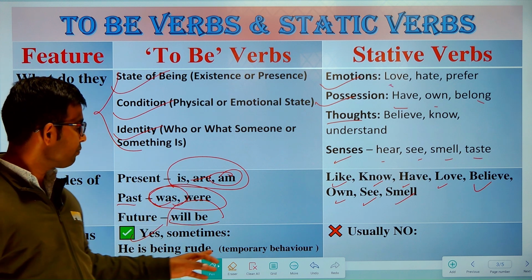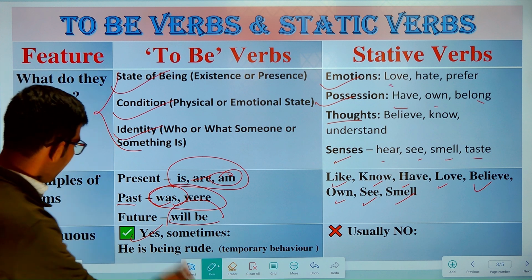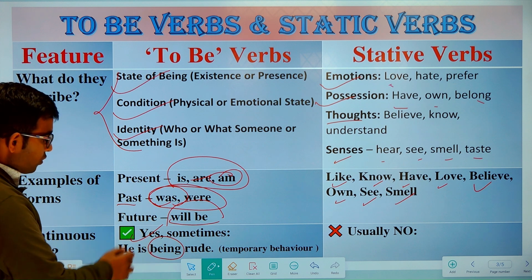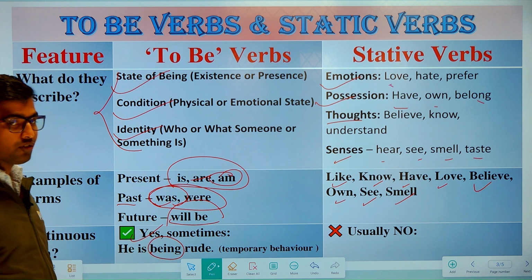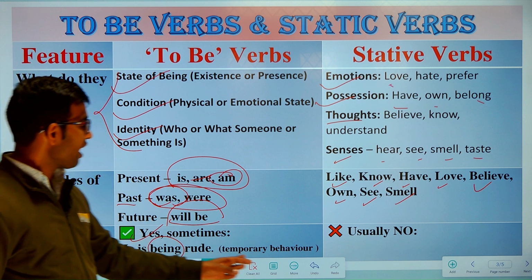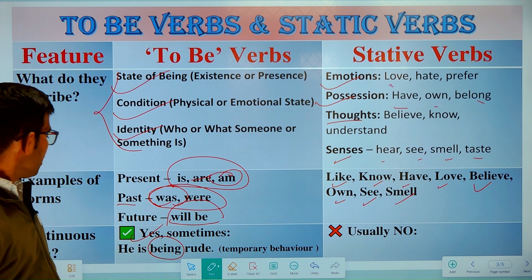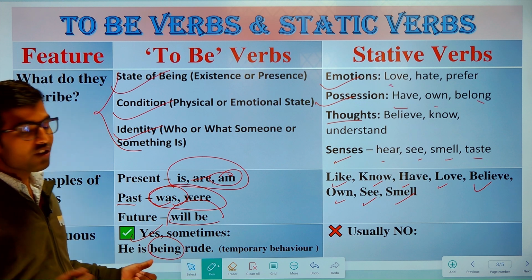Example: he is being rude. Here I have used the ing form with be, being. He is being rude, he is being kind, etc. Here it shows temporary behavior, not someone's permanent behavior. It's not his permanent behavior, it's his temporary behavior.